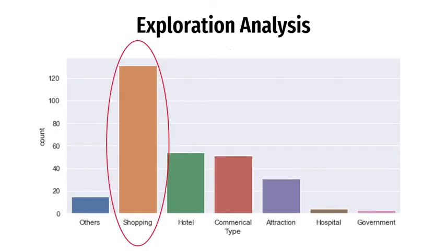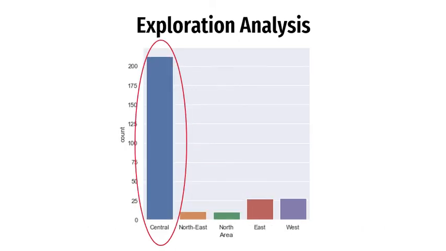We plot the different car park rates against area, type, and district code for exploring. We learned that the car park types available in Singapore are mainly used for attraction, commercial, government, hospital, hotels, and shopping malls. The most number of car park types belongs to shopping malls. Most car parks are concentrated in the central area of Singapore.